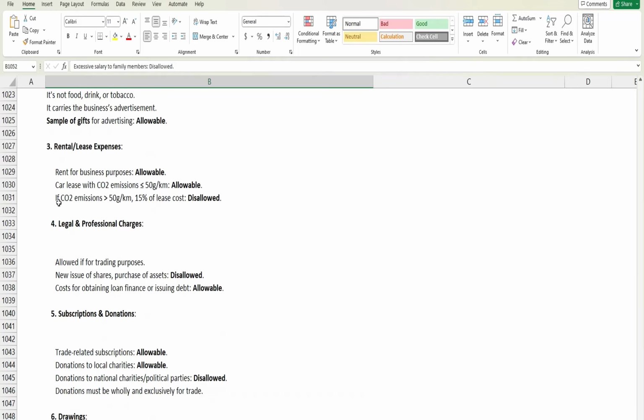So these are the points that need to be remembered in case of the lease and the rental expense. Any premium received we have already considered in the property income. It will be part of the property income.